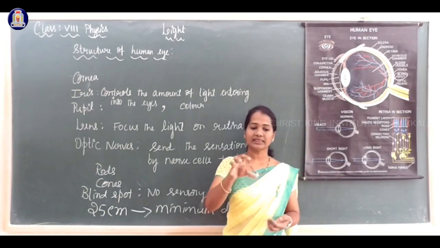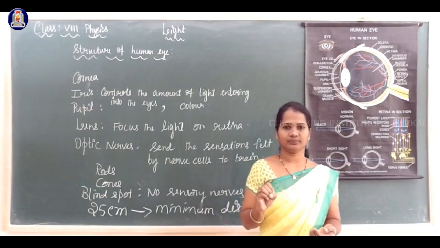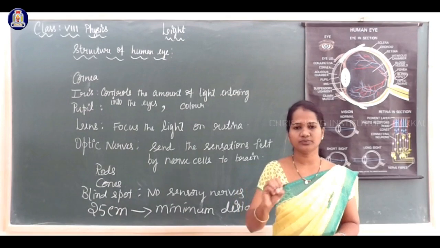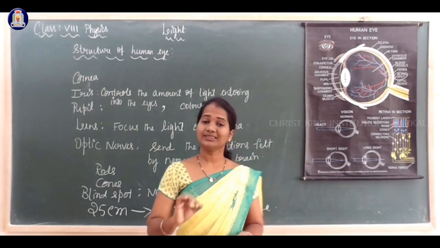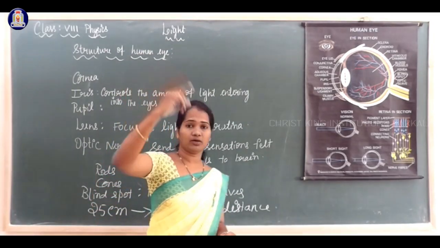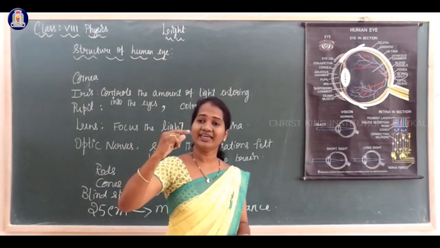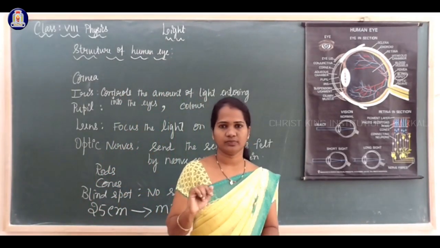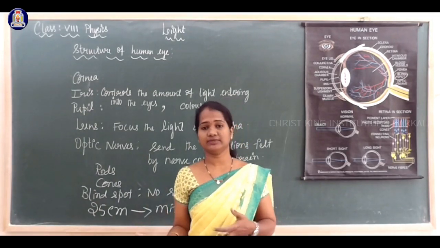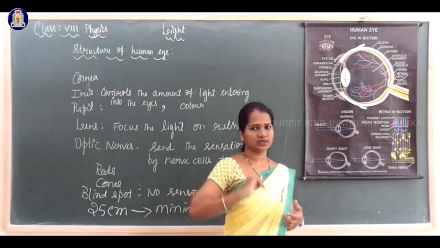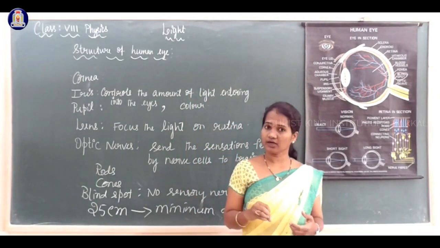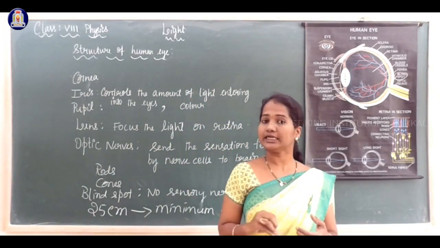Sometimes some people can identify nearer objects clearly and comfortably, but they cannot see farther objects. They fail to identify farther objects. This is a defect. Some people can identify farther objects clearly, but it is difficult for them to identify the nearer objects.